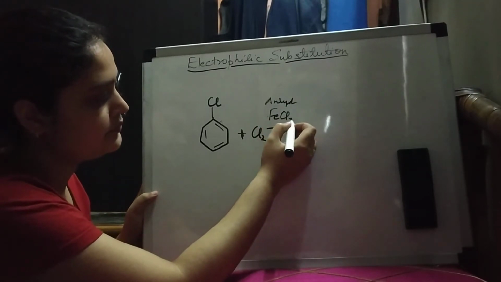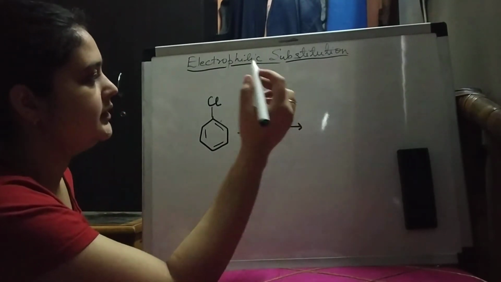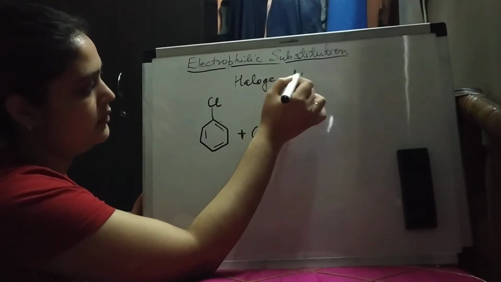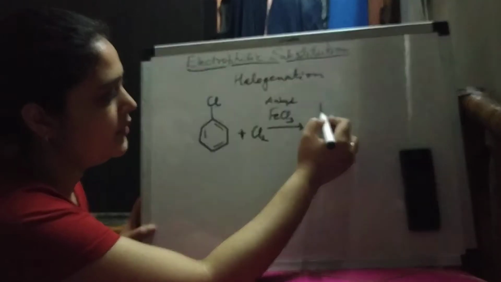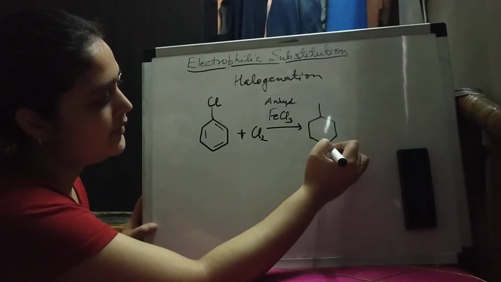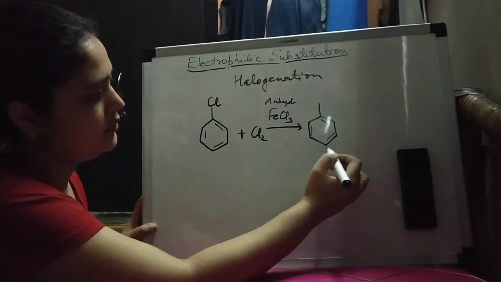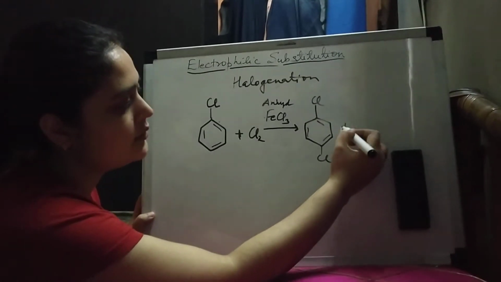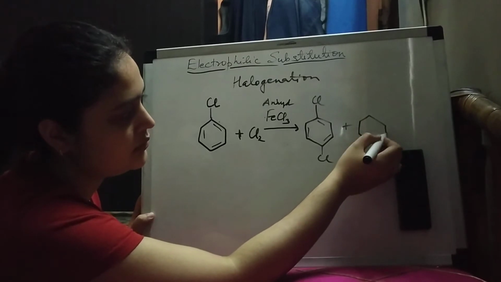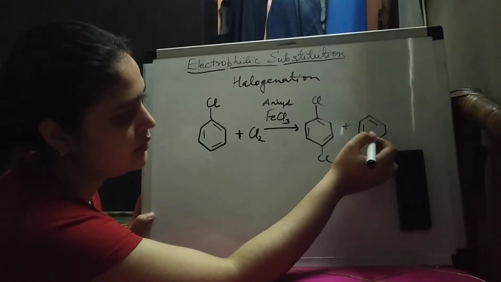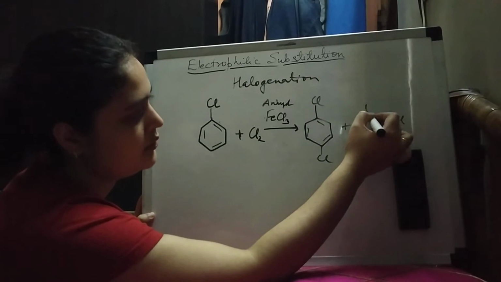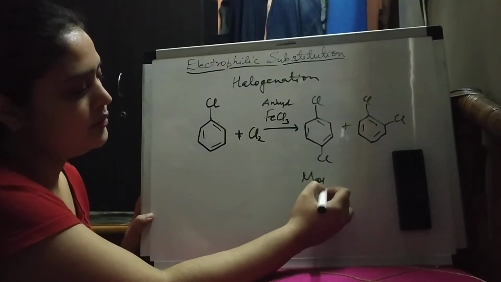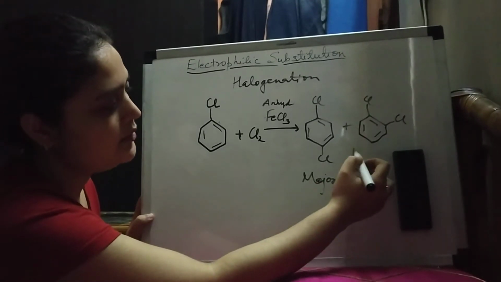So this is halogenation. What will happen, you will get the para product and the ortho product. So this is the major product and this is the minor product.